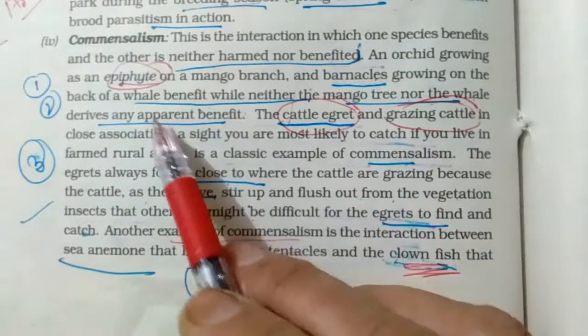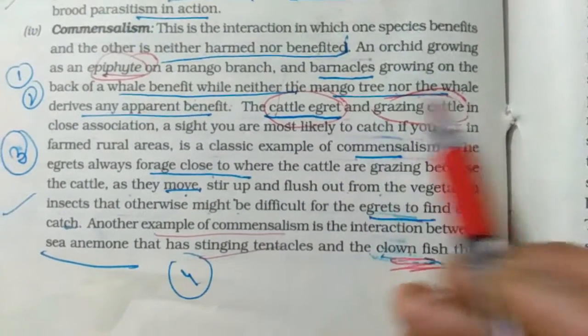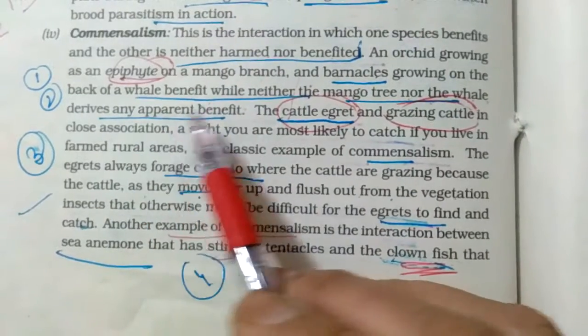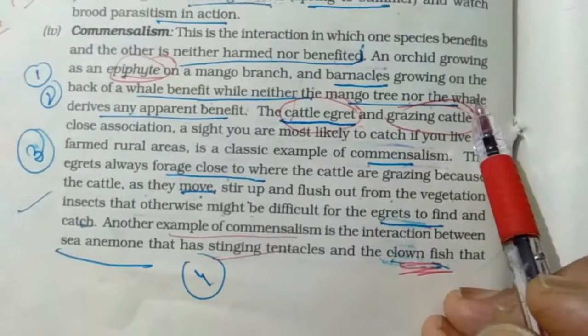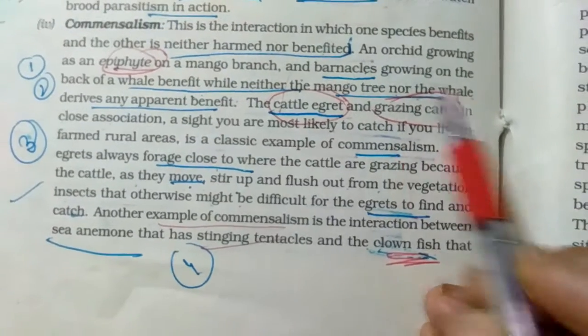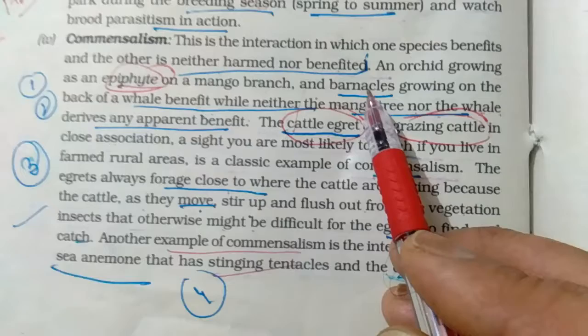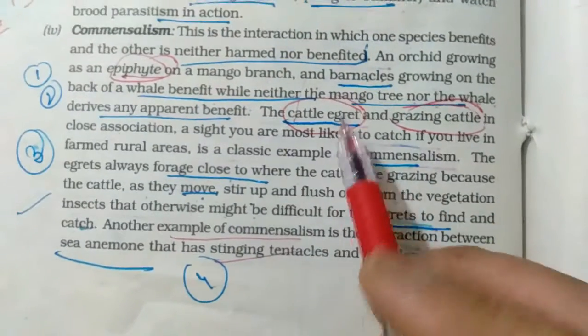The barnacles growing on the back of the whale benefit, while neither the mango tree nor the whale derives any apparent benefit. The whale is not benefited by the barnacles, but the barnacles are getting attachment over the whale, and when the whale is moving, the barnacles are also moving, so their food habitat increases.